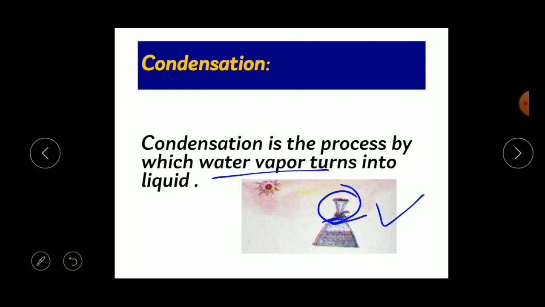This is called condensation. Due to the heat of the sun, water gets evaporated and rises up. Due to the cool air, water vapor turns into drops of water. This process of changing water vapors into liquid state is called condensation.